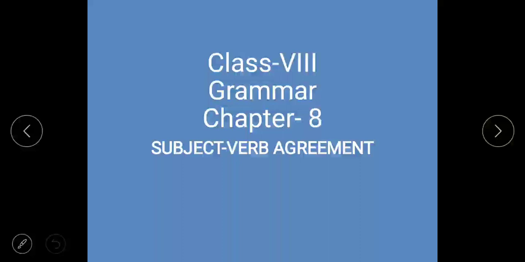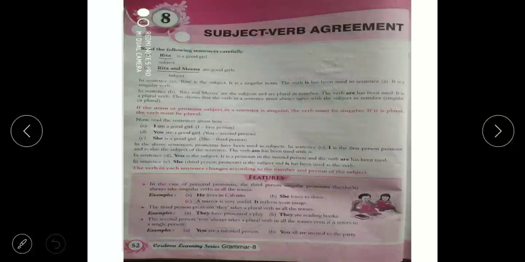Hello learners, today we will start grammar chapter number 8, subject verb agreement. Read the following sentences carefully. Rita is a good girl. Rita and Meena are good girls. For Rita, Rita is the subject, it is singular, so we use 'is'. And Rita and Meena is a plural subject, so we have used 'are'.